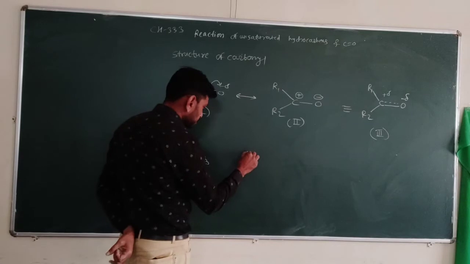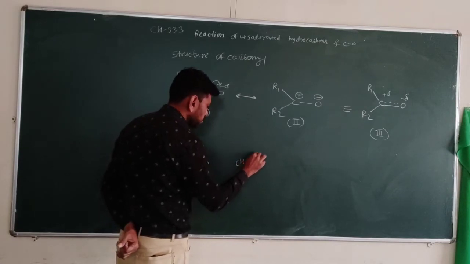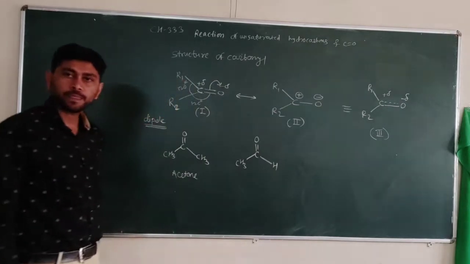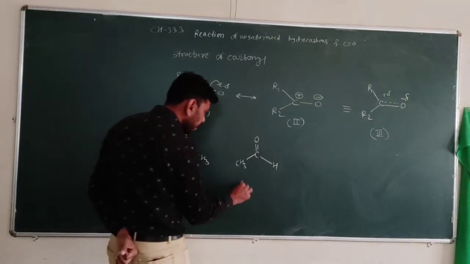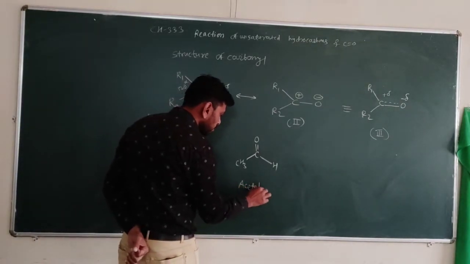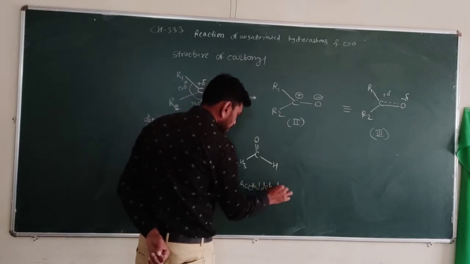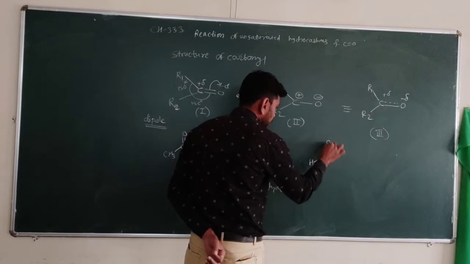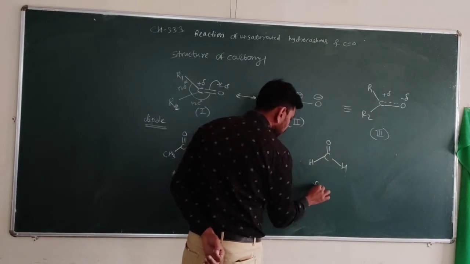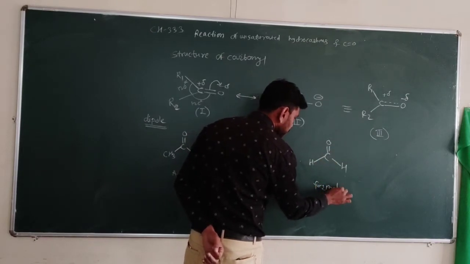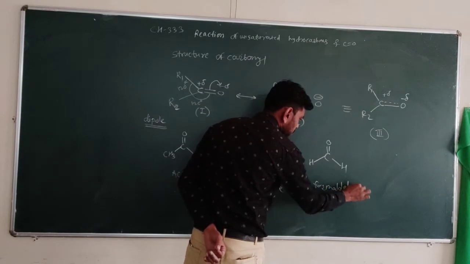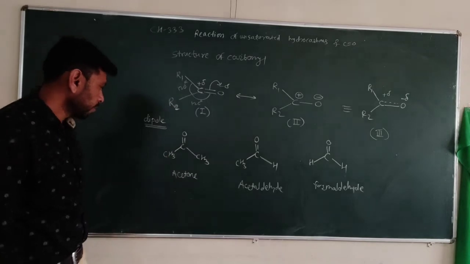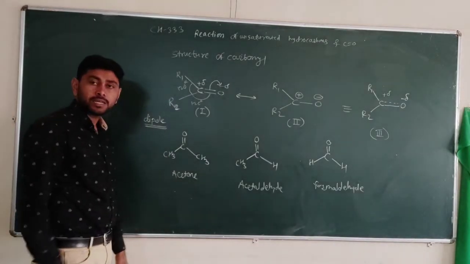See another, CH3, C double bond O, H. It is acetaldehyde. It is also a carbonyl compound. And see another, H, C double bond O, H. This is formaldehyde.